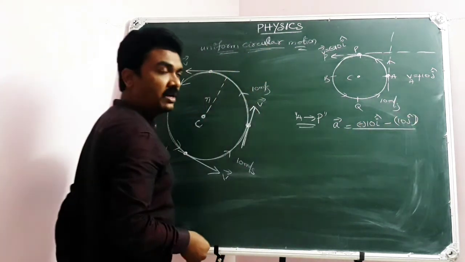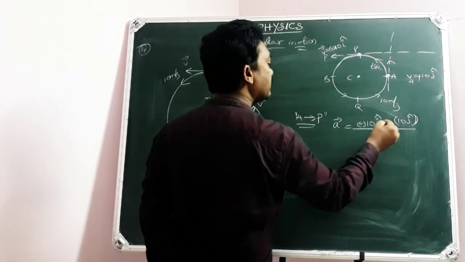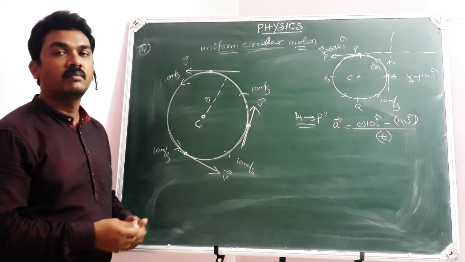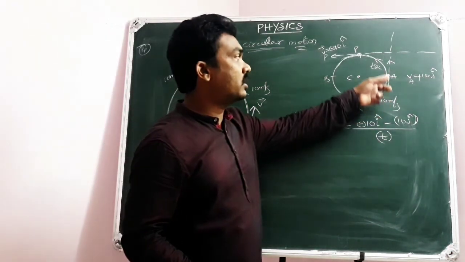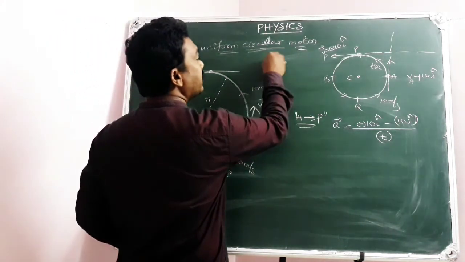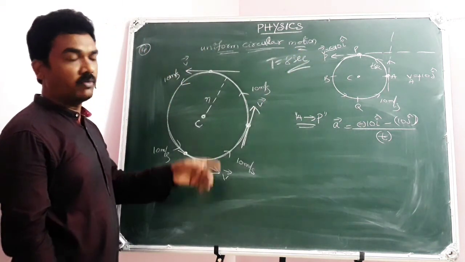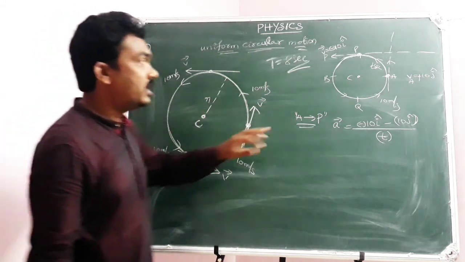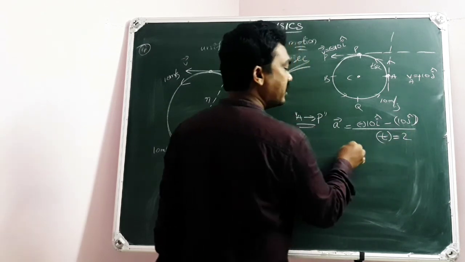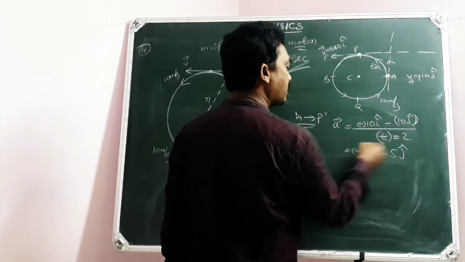During what interval of time? Let us suppose A to P takes time t. Then the other calculation part you know very well. Already we have done it. Suppose, for example, the total time taken for one round is 8 seconds. Just for example, the time period is 8 seconds, meaning the time taken to complete one round with constant speed is 8 seconds. Then to complete the quadrant it takes 2 seconds. So you can substitute 2 seconds. Then when you cancel, minus 5 i cap minus 5 j cap is the acceleration vector.